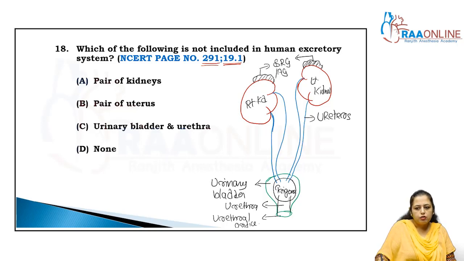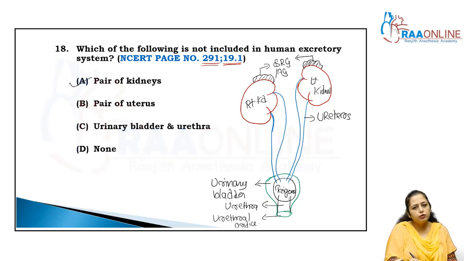So these are the parts of the human excretory system. The ureters are not thick, they are thin pipe-like structures.